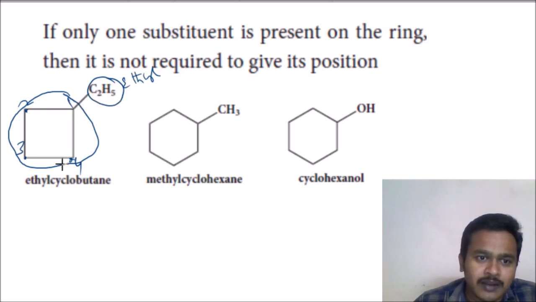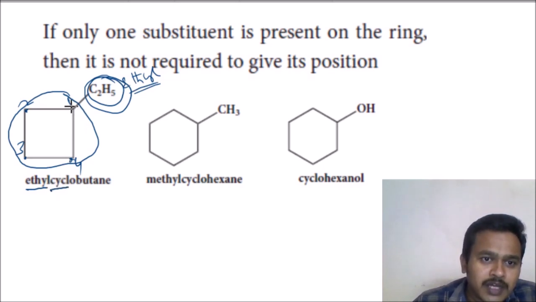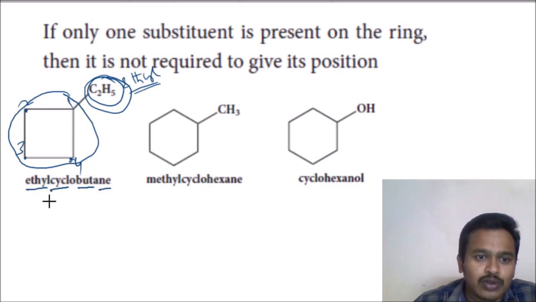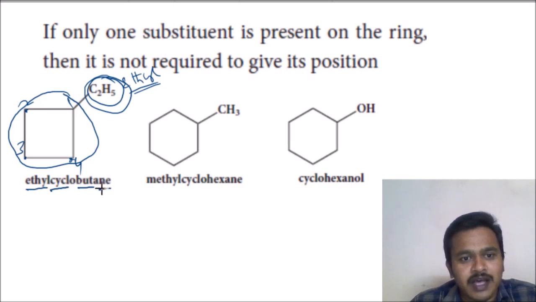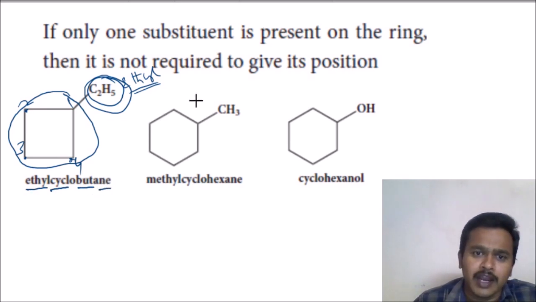So ethyl is the branch, and the ring is the main part. What is the main part name? It is a cyclic compound, so cyclo is a prefix, and but. How many carbons are there? 1, 2, 3, 4. So but, all are single bonds, so ane. Here ethyl and cyclo both are prefixes, but is the root word, and ane is the suffix. And here also the same thing.